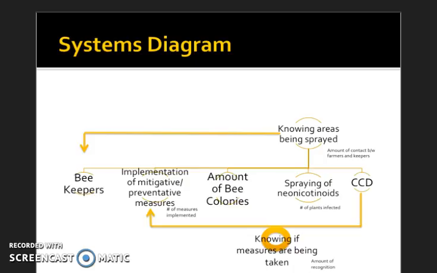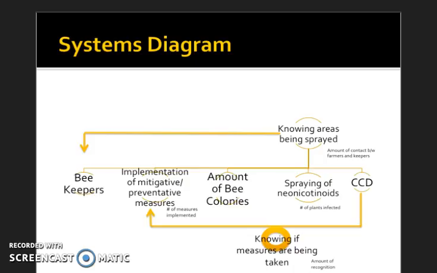The trouble in creating my diagram came when I realized that the interconnections weren't clear-cut. After observing my diagram, it was clear that the outflow and the source had a connection that was crucial to the stock. From this realization, I came to the conclusion that beekeepers must have knowledge of the environment in which they are being kept, as we discovered in Sally and Bob's story. If the beekeeper doesn't have knowledge of pesticide use near the hives, the beekeeper is not adequately implementing these preventative measures, thus affecting the amount of bee colonies.